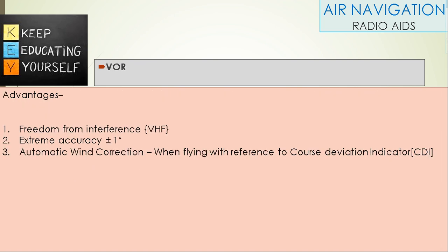Advantages of VOR. Freedom from interference, as it operates in the VHF range. Extreme accuracy of plus minus 1 degree. Automatic wind correction when flying with reference to the course deviation indicator.